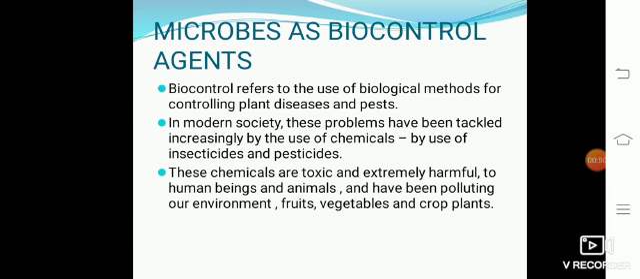If you are using chemicals and fertilizers, these toxic chemicals accumulate in the human body as well as in other animals also. They are creating so many diseases in human beings and other animals. They totally disturb our ecosystem, so nowadays we have to discuss biocontrol, or the use of biological methods of controlling plant diseases and pests.